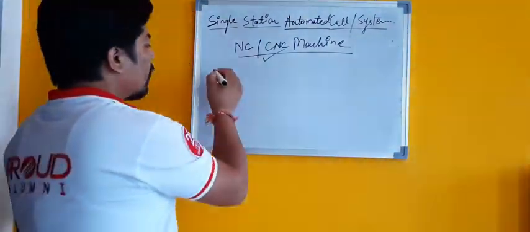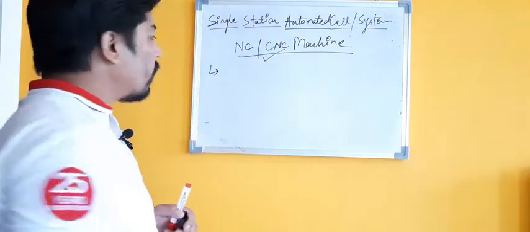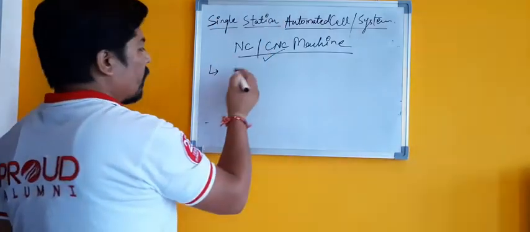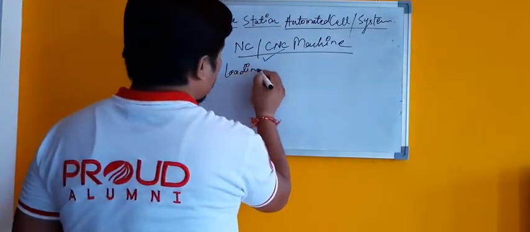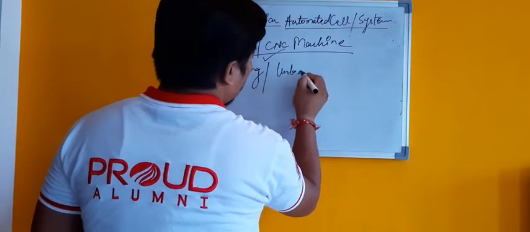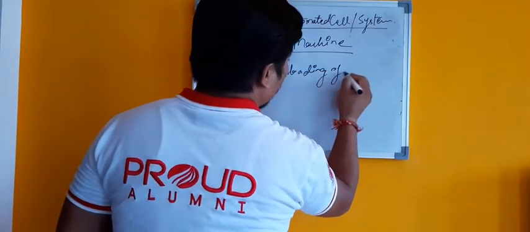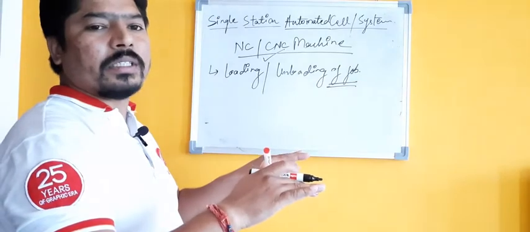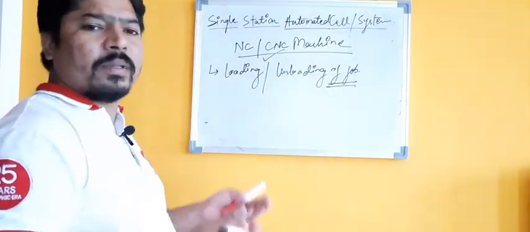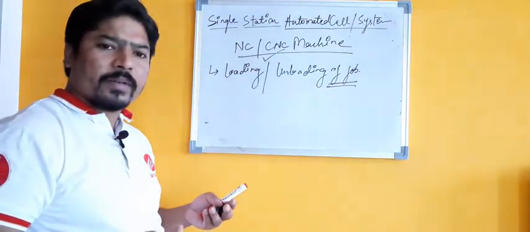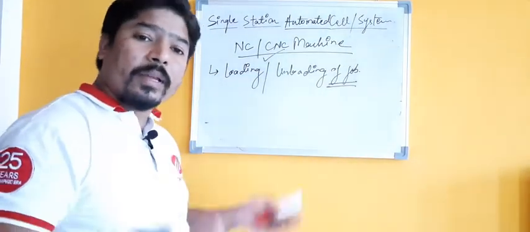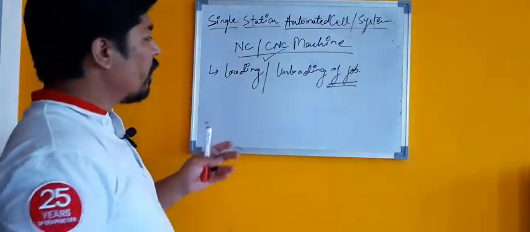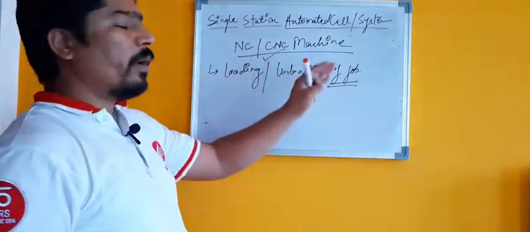So the job of an employee or an operator who is going to interact with that particular machine may be loading and unloading of a job in that particular CNC machine. It may be a CNC drilling machine, a CNC milling machine; different types of machines are available. Nowadays automatic molding machines and different automated machining machines are also available. So the job of that particular person is loading and unloading of a job.